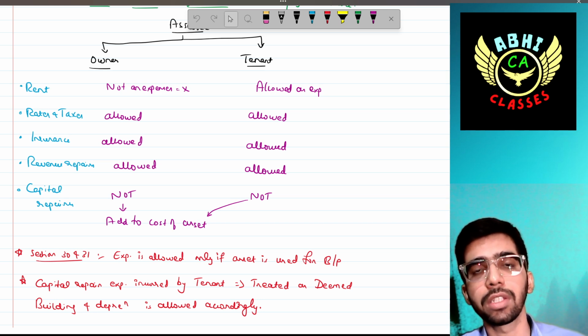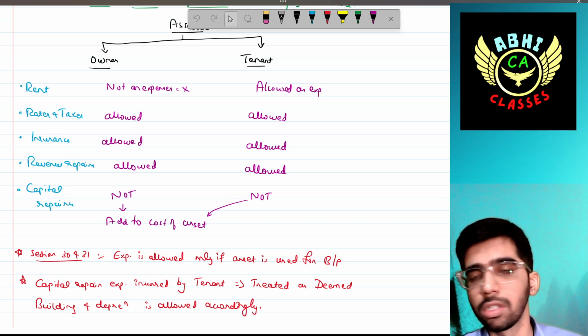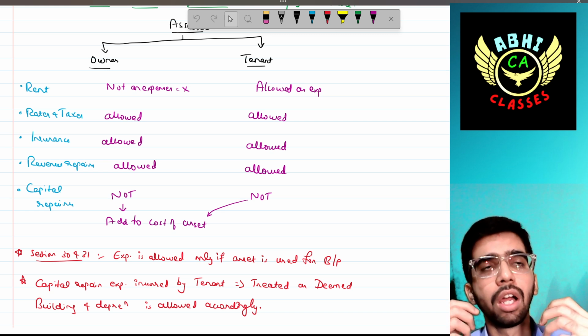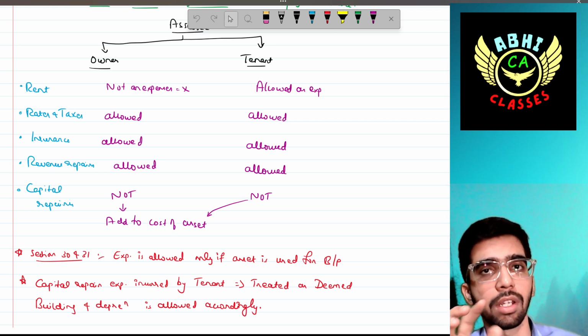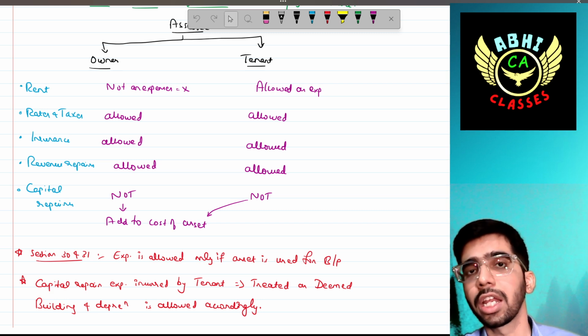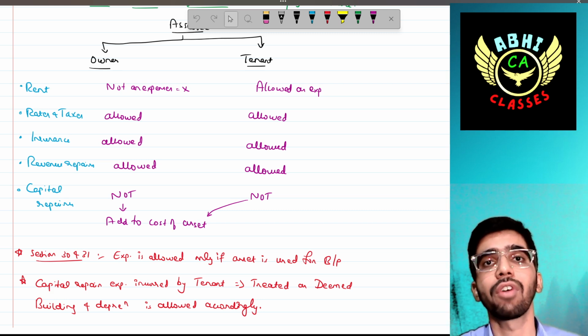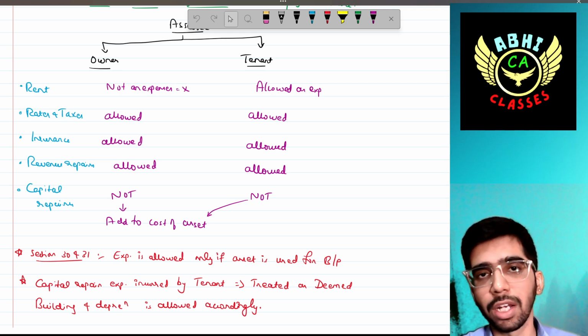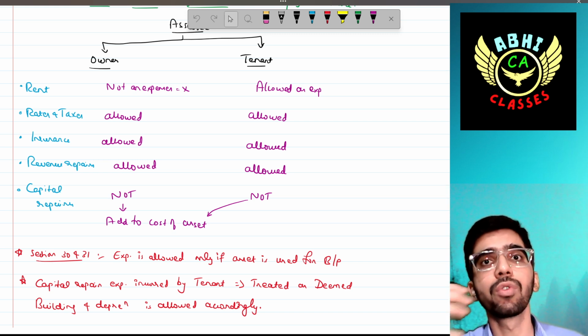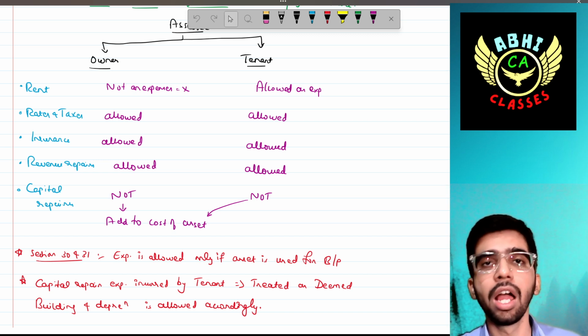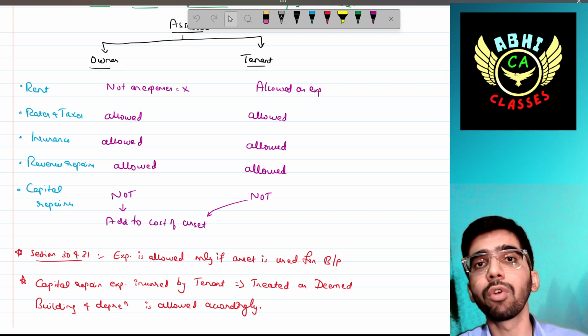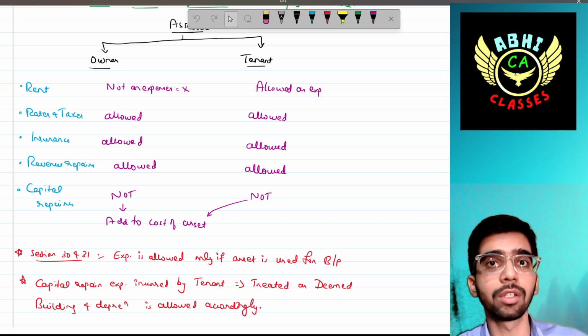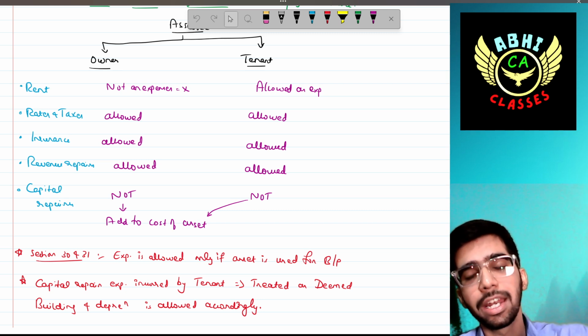But capital expenditure should be ignored, because I think you have understood this concept: expenditure of a capital nature should be added to the respective fixed asset, because the future economic benefit will be there for more than 1 year, and hence depreciation can be claimed in respect of that asset.